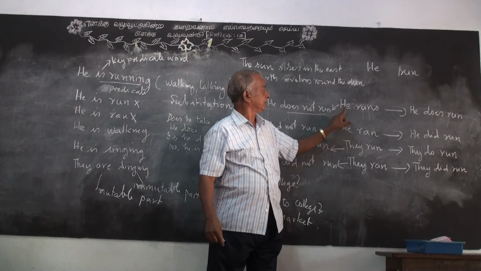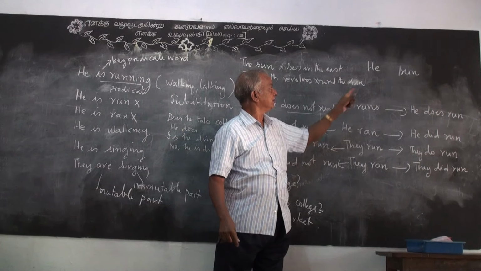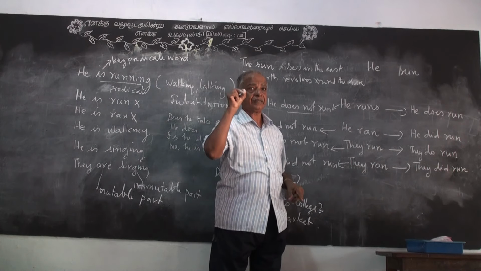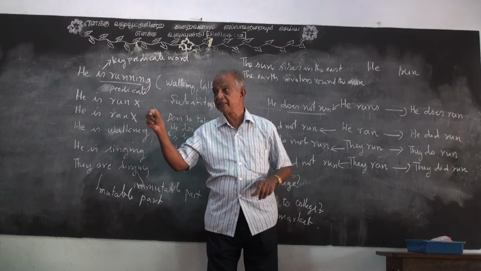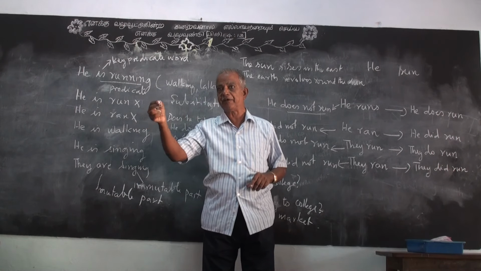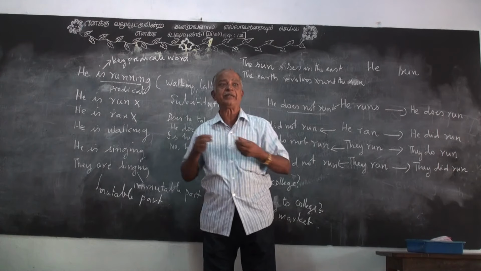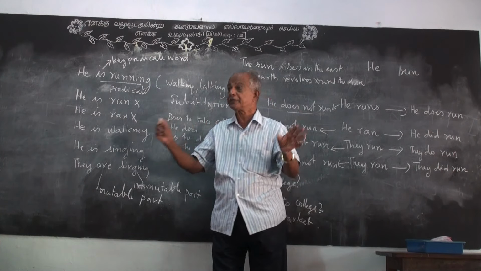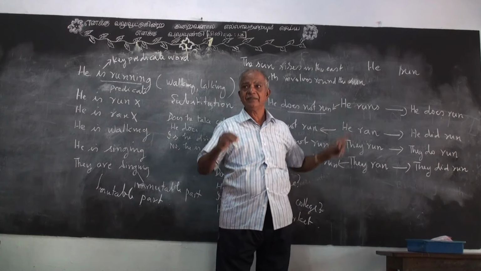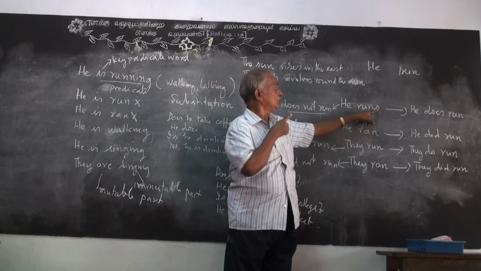Does "he" give anything to "run"? That is the question, to convert the verb into a predicate. If the subject gives something to the verb, we can say it is a predicate. If it does not give anything to the verb, how can we say it is a predicate? Actually, the subject gives "yes" to "run."